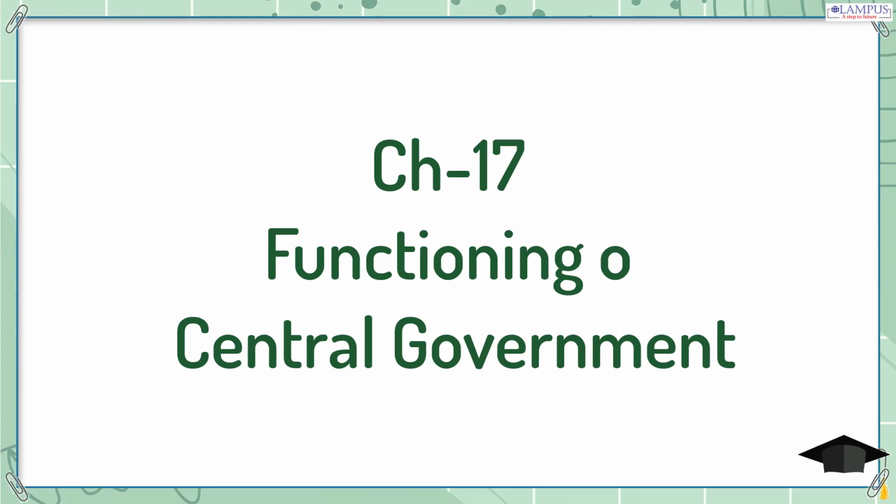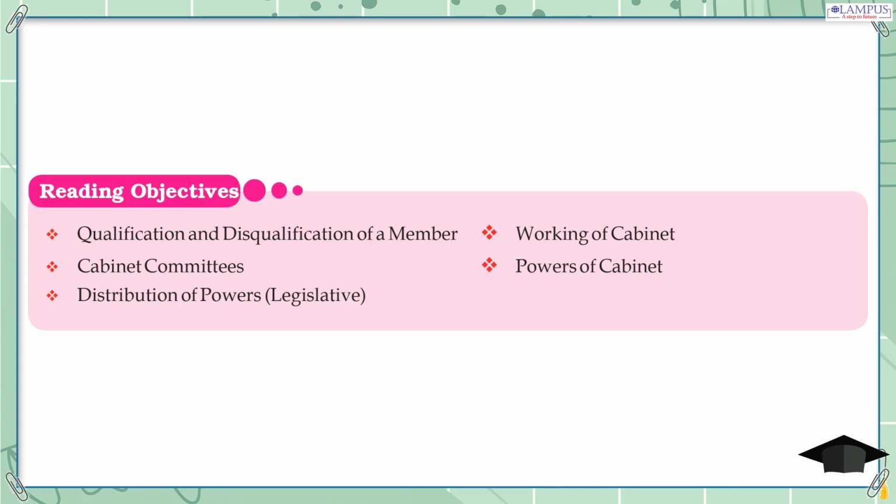Chapter 17. Functioning of Central Government. Reading Objectives. Qualification and disqualification of a member. Working of Cabinet. Cabinet Committees. Powers of Cabinet. Distribution of powers.